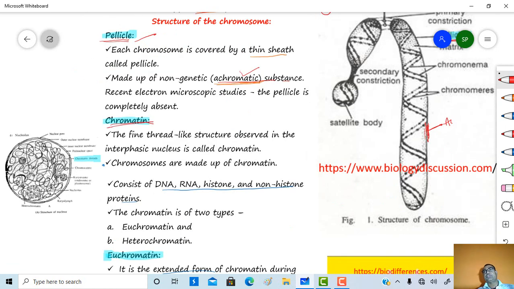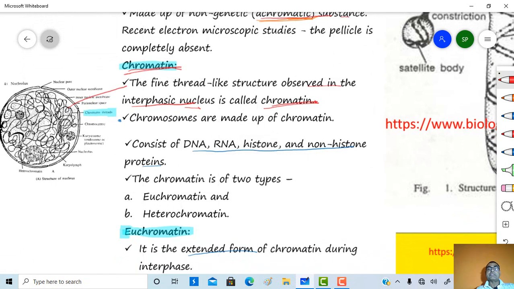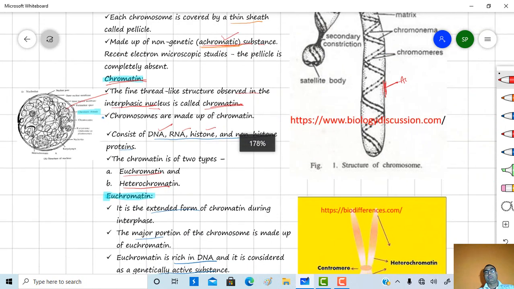Okay, now about the chromatin. Chromatin is a structure which is observed in the interphasic nucleus. The fine thread-like structure observed in the interphasic nucleus is called chromatin. And chromosomes or these chromatids consist of DNA, RNA and proteins, histone and non-histone proteins. There are two types of chromatin. The first one is euchromatin, another one is heterochromatin.